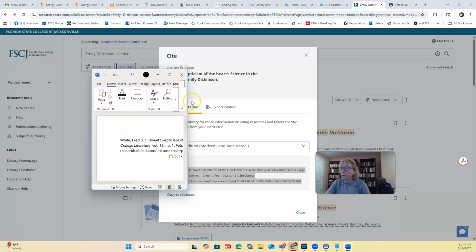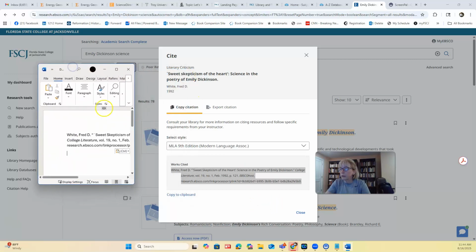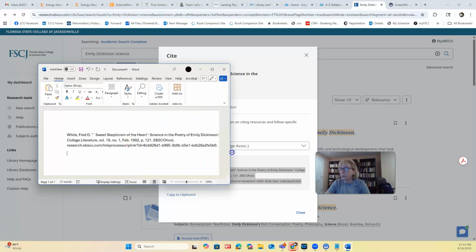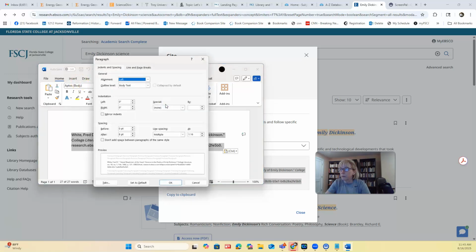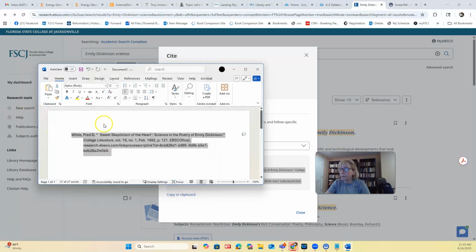Oh my goodness, it messed up the hanging indent too. Well, you'll have to format it so it has a hanging indent. So let's go to formatting, paragraph, indentation, special, hanging. There we go.